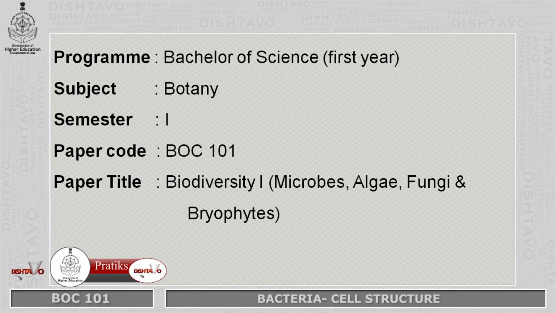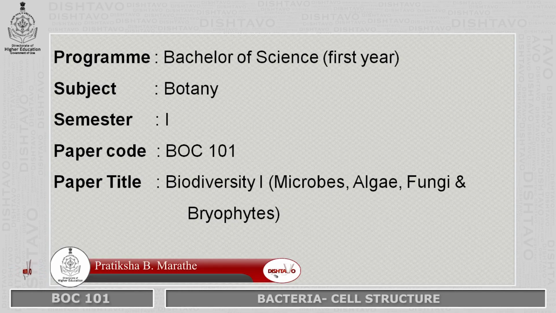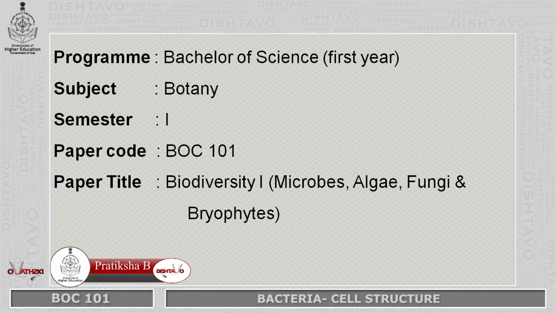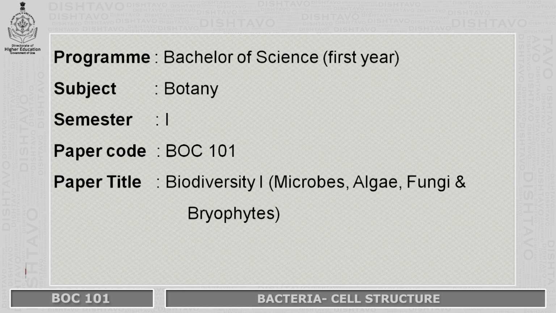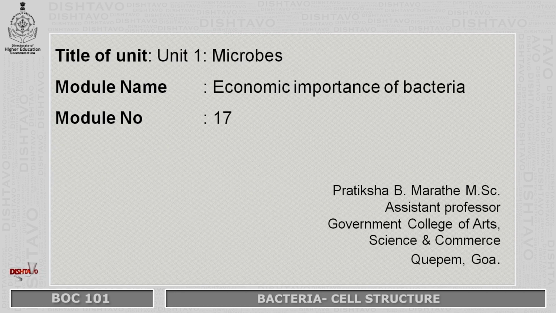Hello students, today's program is the Bachelor of Science for the first year. The subject is Botany for semester 1. The paper code is VOC 101 and the paper title is Biodiversity 1, which covers Microbes, Algae, Fungi and the Bryophytes. The title of the unit is Microbes and the module name is the Economic Importance of Bacteria, and the module number is 17.